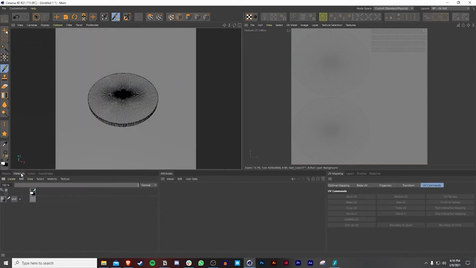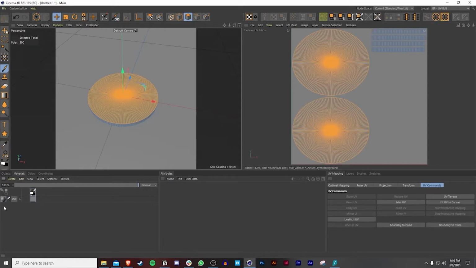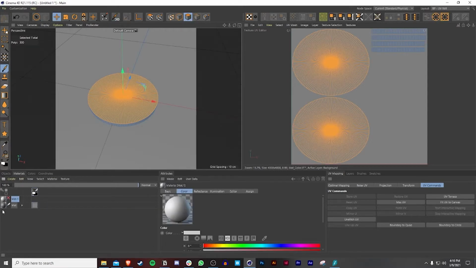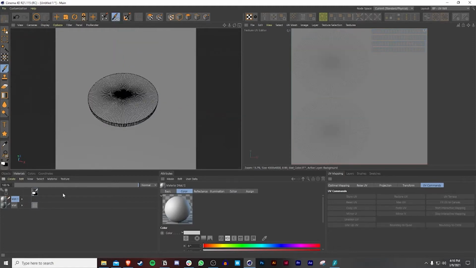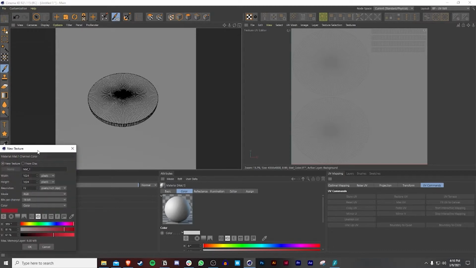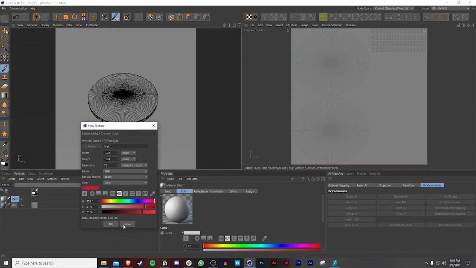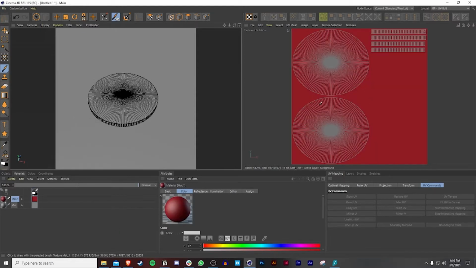I'm going to delete this texture. I'm going to make a new texture so that you guys can see how I do this. First thing I'm going to do is make a new texture by double clicking on the left corner. Click on this. And then you see that X right over here? I'm going to double click that. And I'm going to choose a red background. I'm just going to make it a little darker so that it's easier to see. And already you can see that we have a background for the UV islands.